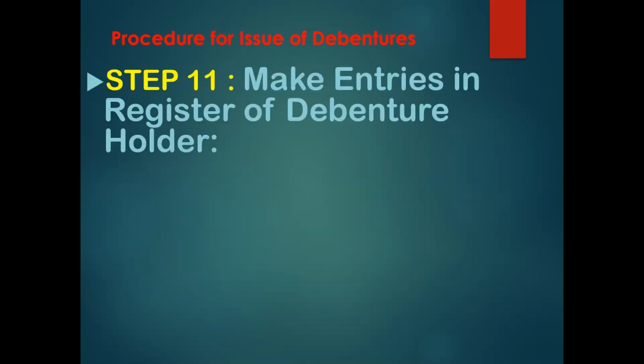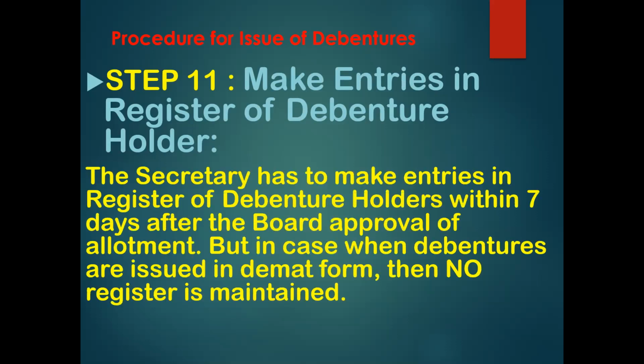Last but not the least point, after allotment, you have to pass the entries in the register of debenture holders: which person is given which lot, and how many debentures of how much value. So all this work has to be done by the secretary. The secretary has to make entries in the register of debenture holders within 7 days after the board approval of allotment. But when the debentures are issued in demat form, then no register is maintained because everything is done electronically.